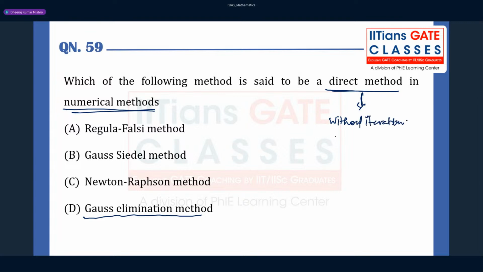Okay, there should not be any iteration and all, right? You should be able to solve it directly. So, Pioneer Engineer, can you tell me which option is going to be correct without iteration? You might have studied numerical methods.